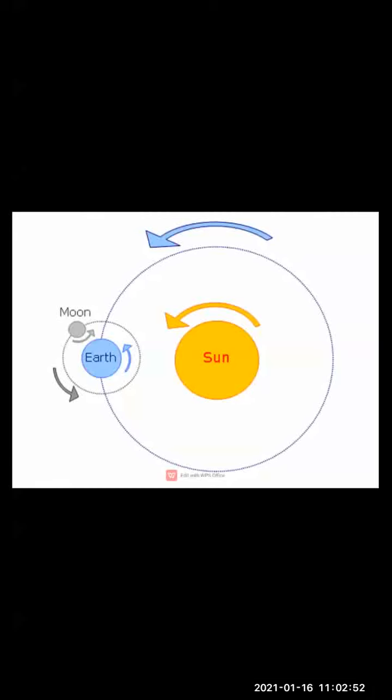These are the two important factors which are responsible for the apparent movement of the sun. Clear? Now, seasons occur only with reference to the northern and the southern hemispheres. Clear, children? So now see, here we are going to see one figure. We are going to study about the cycle of seasons, equinoxes and solstices.